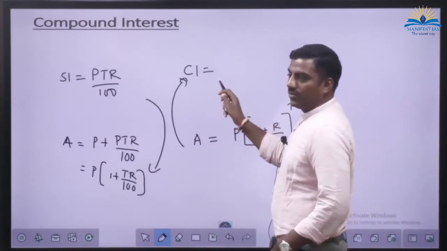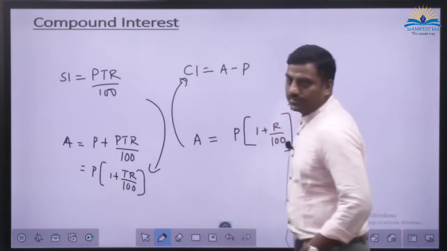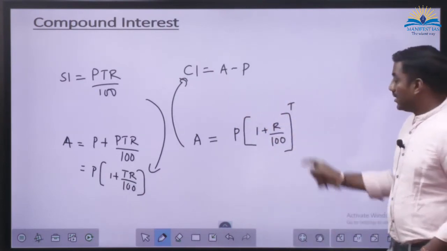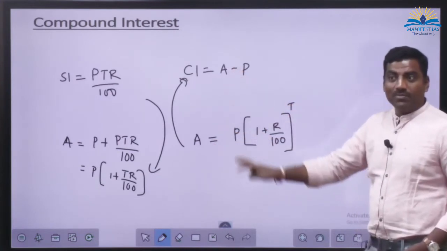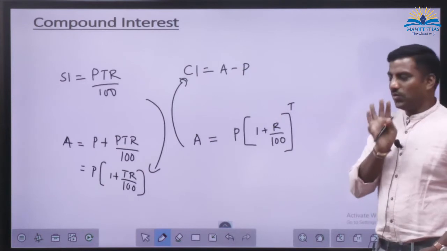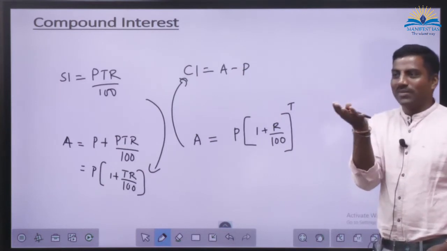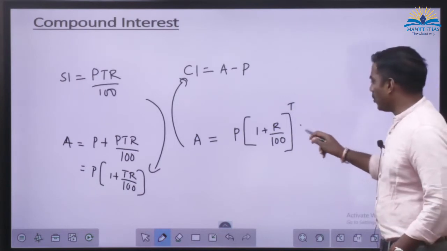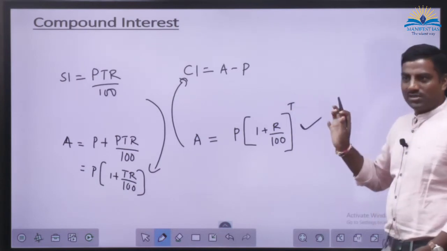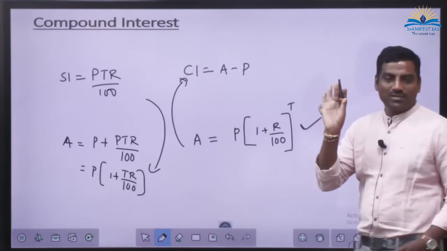So that is amount minus principal. Again, if you want to substitute this A for this one, your life will become even more worse. Don't do that. At least in front of my eyes, I don't want my students' life to be worsened. Okay, don't. Just if you want to remember, you can remember this one. Otherwise, no need of that.